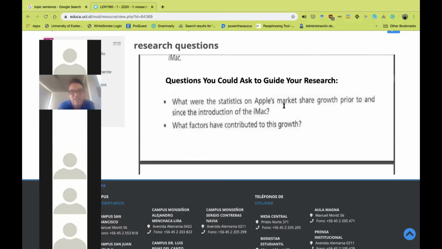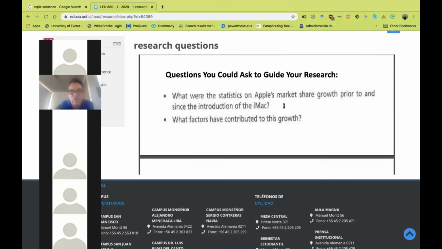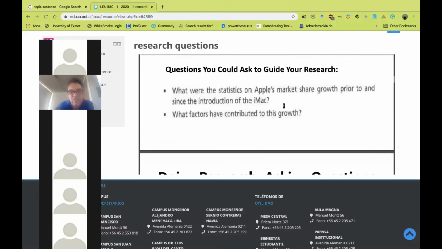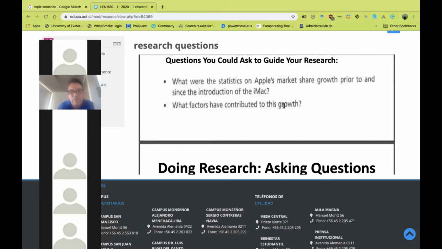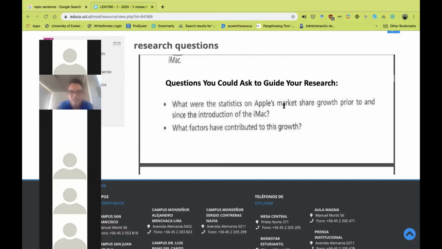For example, in this case, what were the statistics on Apple's market share growth prior to and since the introduction of the iMac? All right. So in this case, we should look for that specific information. All right. What factors have contributed to this growth? So with those questions, we can start probably selecting the papers that we need to answer the question, right?